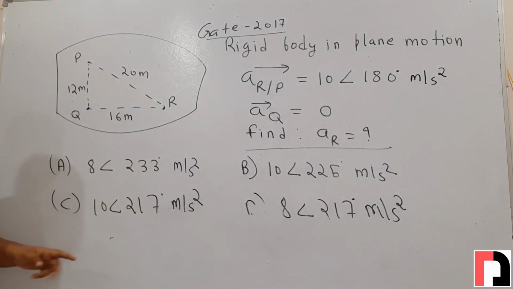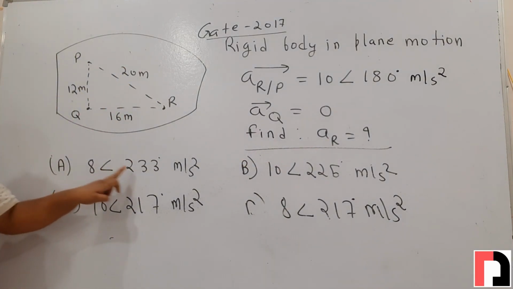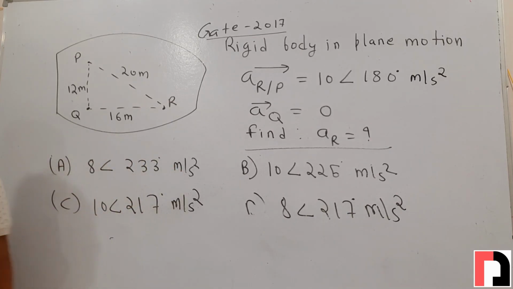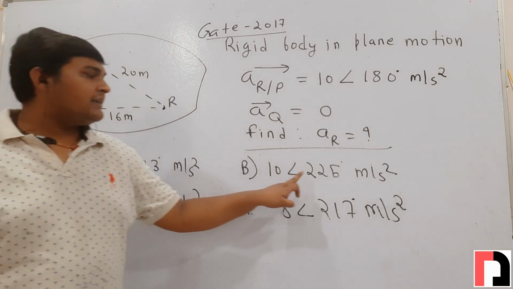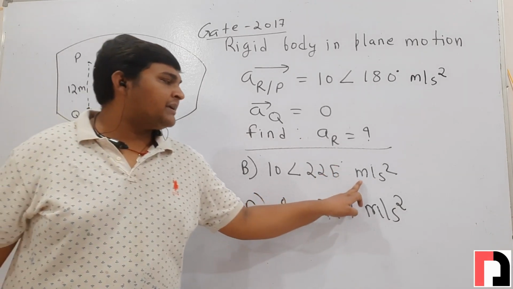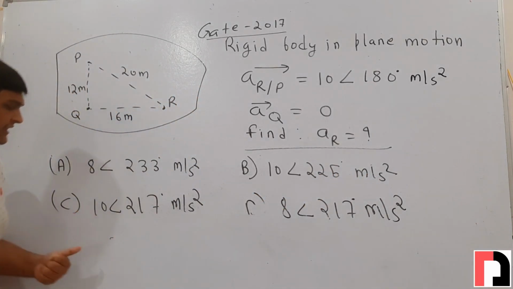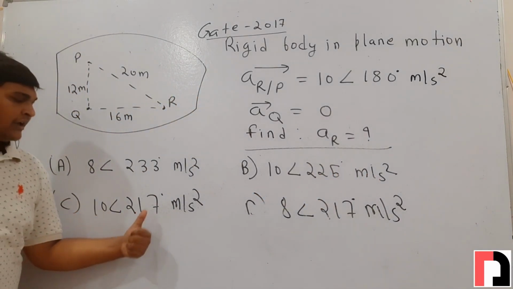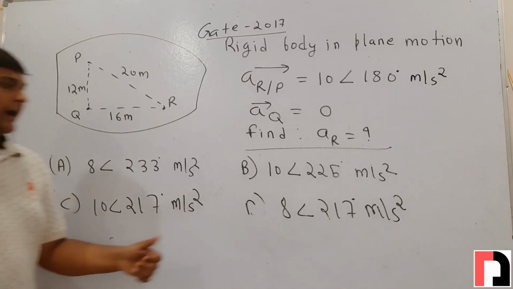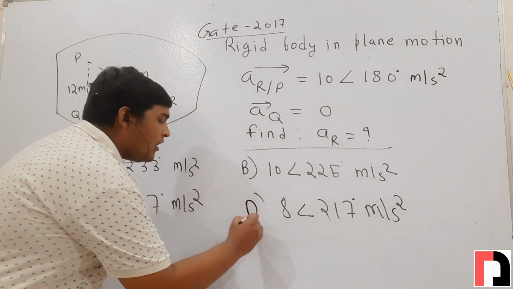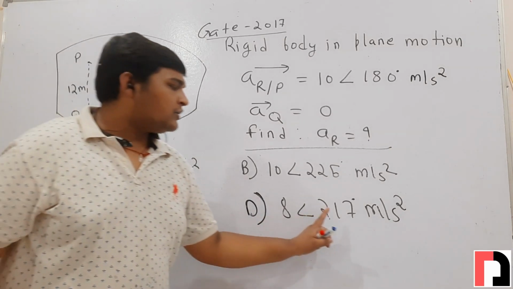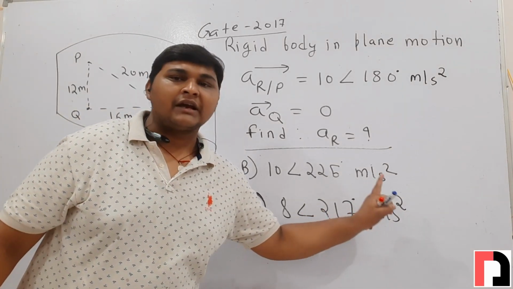These are the options. Option A, 8 at an angle 233 degree meter per second square. Option B, 10 at an angle 225 degree meter per second square. Option C, 10 at an angle 217 degree meter per second square. And option D, at an angle 217 degree meter per second square.